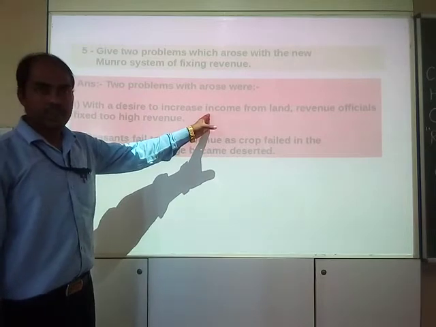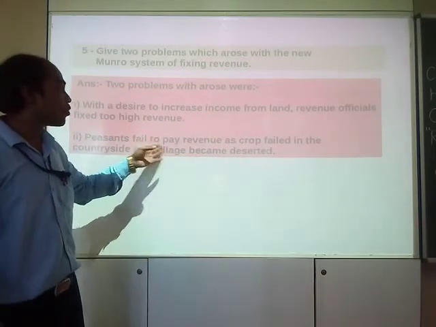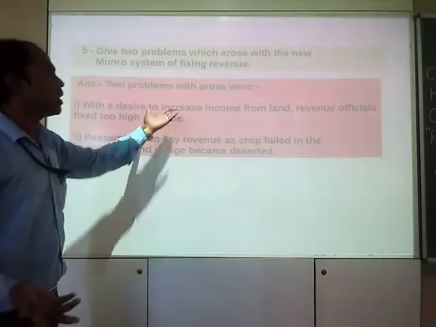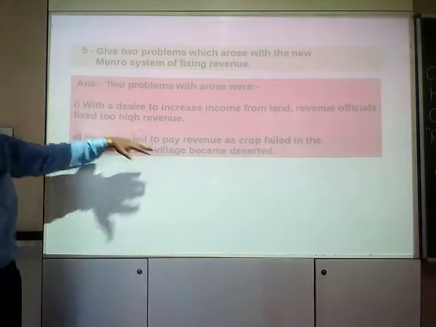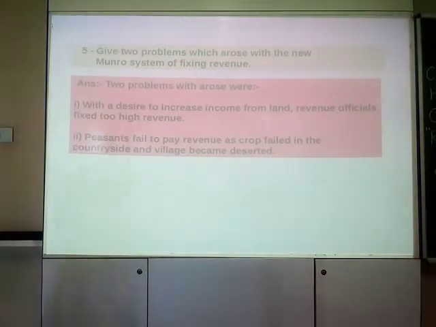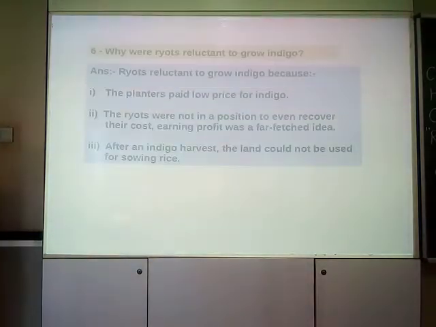Amount of revenue was too high, obviously peasants will be unable to pay. Moreover, their crops also failed. How will they pay the revenue? So this was the major problem with the Munro system, right? Now over to the next question.